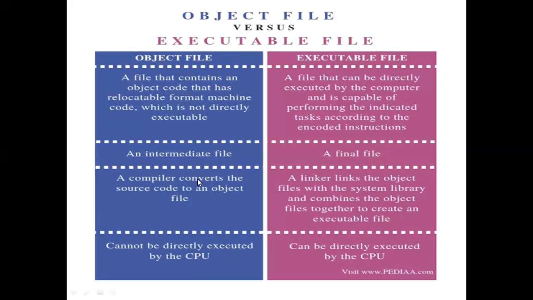Whenever we compile the source file, after successful compilation it creates an object file and also an executable file. The executable file contains both the object file code as well as the library code.